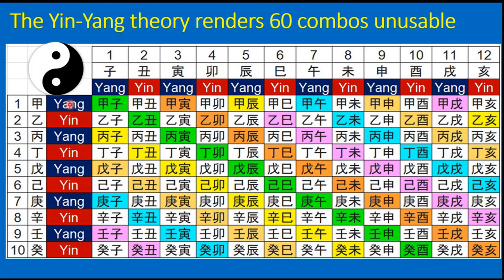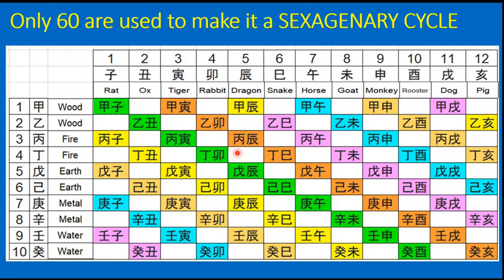That means the yang of the heavenly stem can only combine with the yang of the earthly branch. So half of the options are ruled out, and the rest of the items have gone out, and thus we have 60 in all.